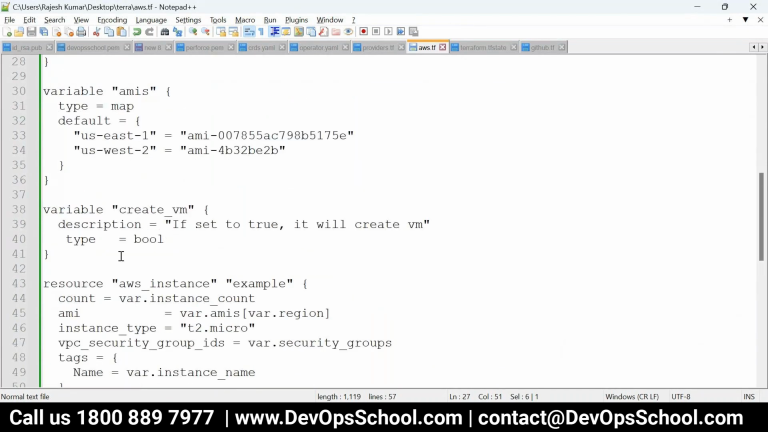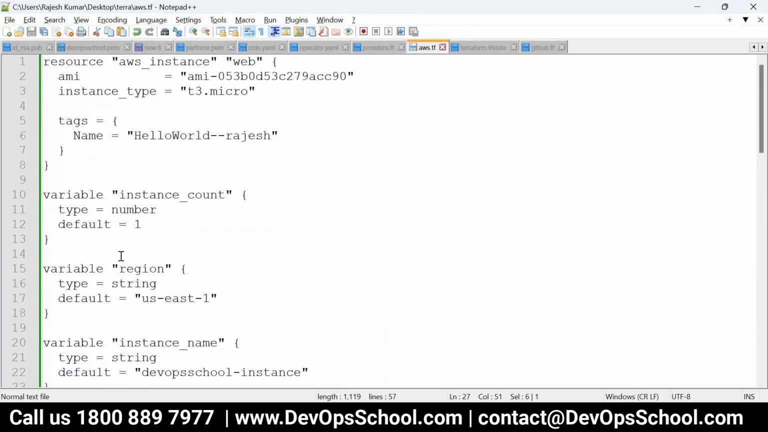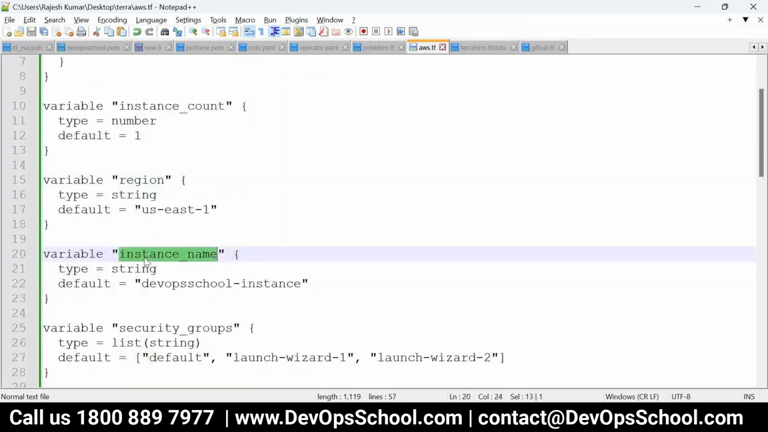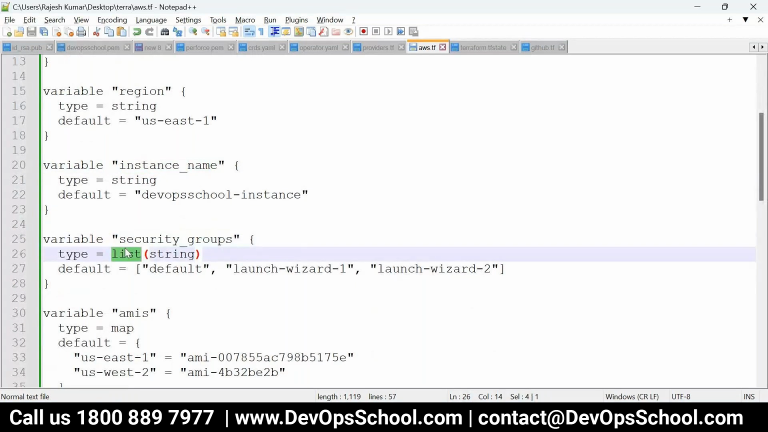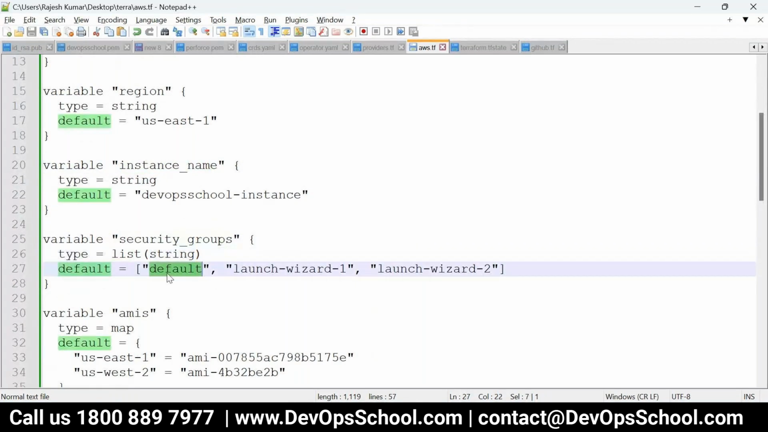That is the question. So simple, you need to understand: if it is a number, var.instance_count; string, var.region; in a string, instance name, var.instance_name. Here is a security group, a list format, so indexing 0 1 2 3. This is one, right? Correct? What do you think, Default? That's a 0. That's correct. 0, that's the index number 0. So security_group[0], remember that.